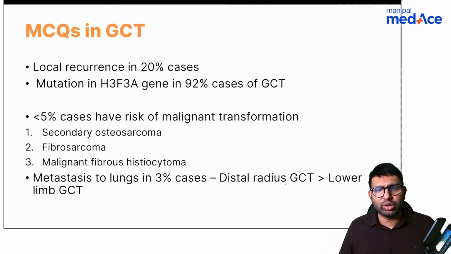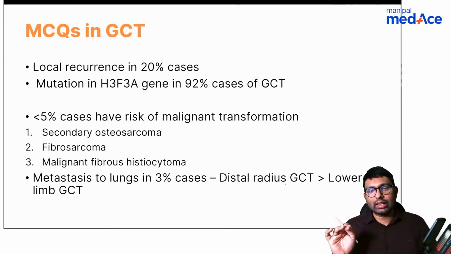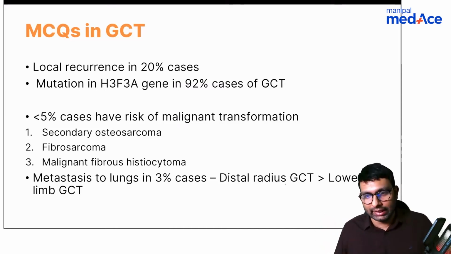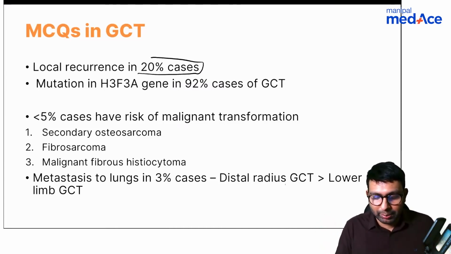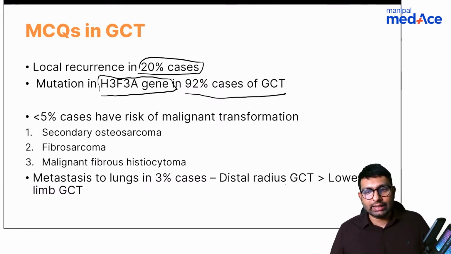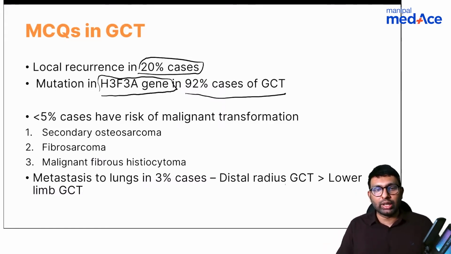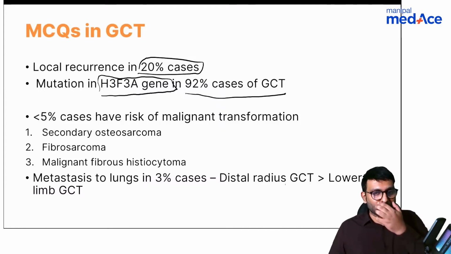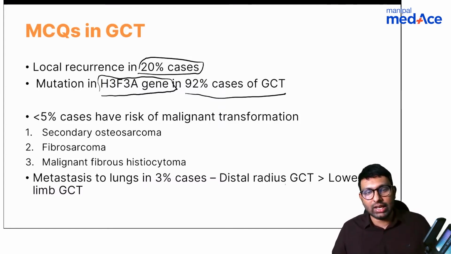Other few MCQs that you need to know is that local recurrence in GCT is in 20% cases. Mutation of one gene is also important. See, in 92% cases of GCT, you have H3F3A gene mutation. Again, this is a little high level, but because INI-CET loves asking questions from GCT, I am including them. Please note them down. Important for your INI-CET exam. H3F3A gene mutation. Then in less than 5% cases, we'll have malignant transformation.